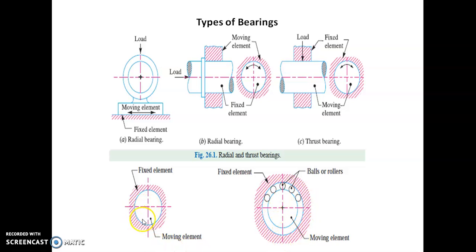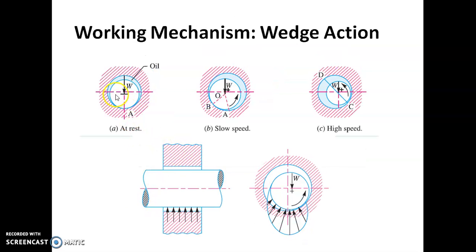In sliding contact bearing, a heavily loaded journal is present in the bearing. The inside smaller circle is called the journal, or shaft, and the outer circle is called the bearing.